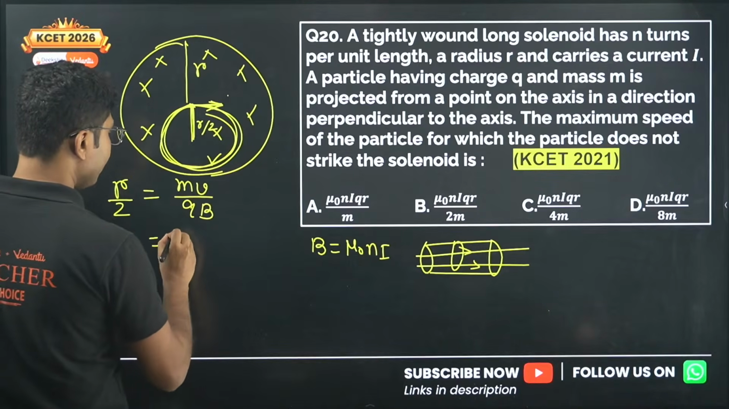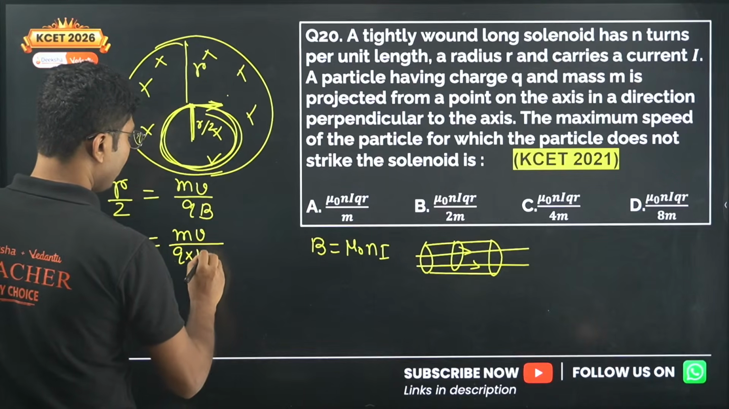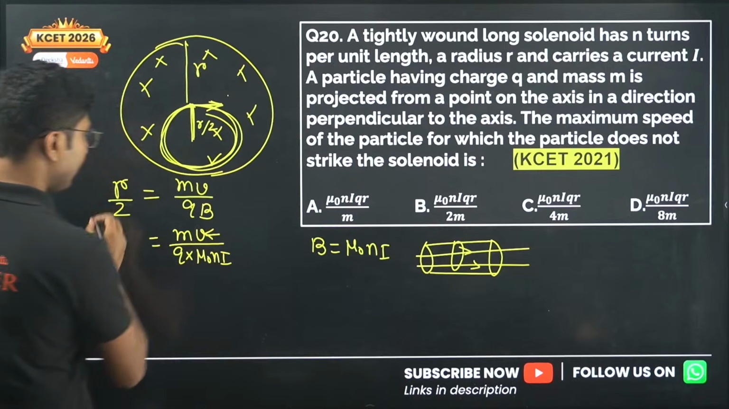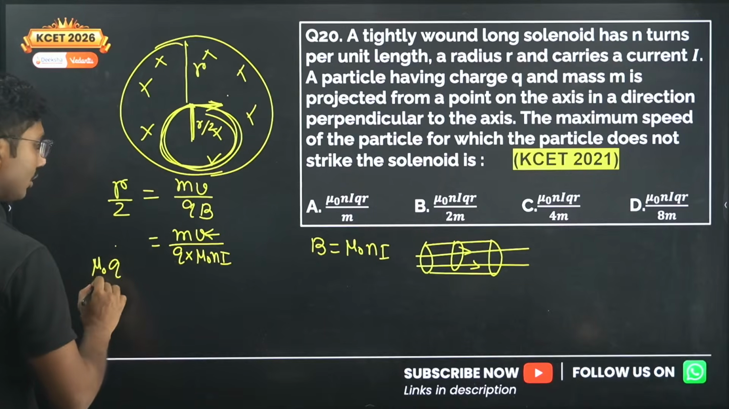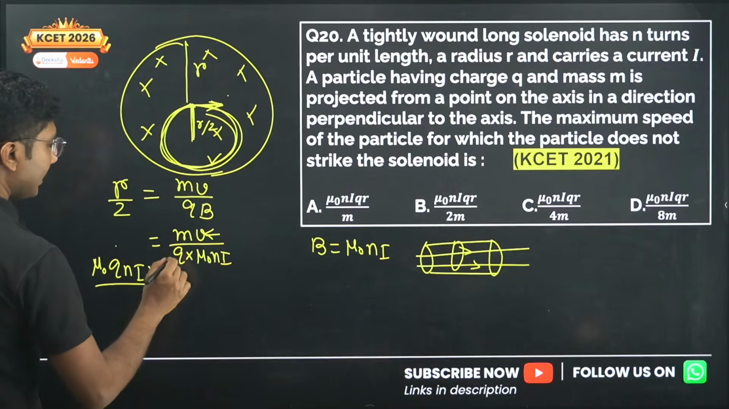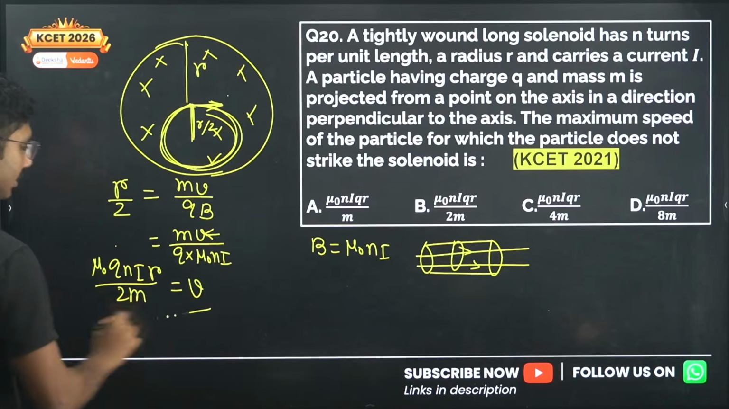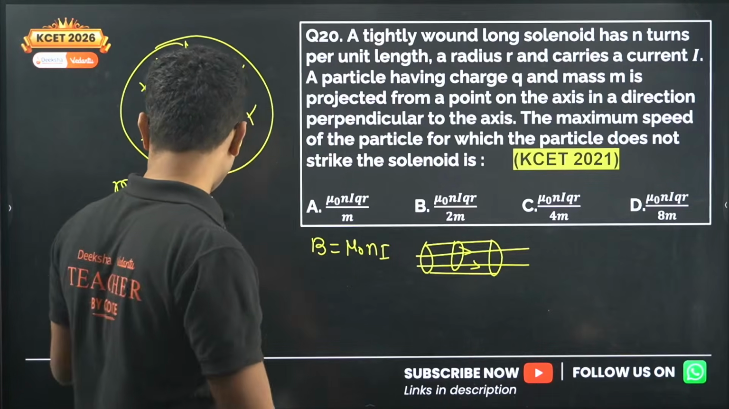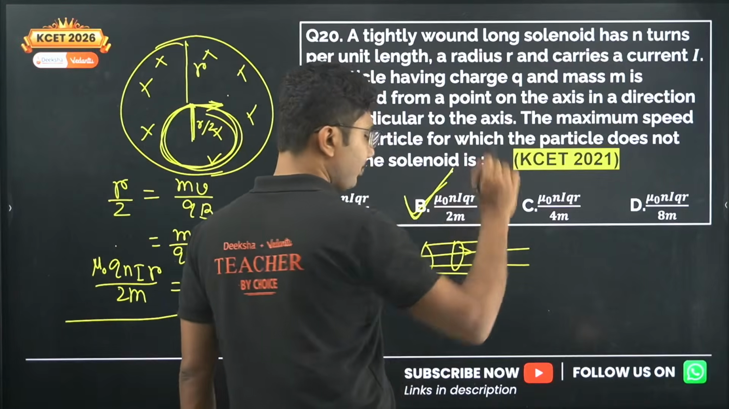So now put the values: mv by q into mu naught N i. We are trying to find the velocity v. So do the cross multiplication, we get mu naught q N i into r divided by 2m, and that is our velocity. Okay, so let's see the options. Mu naught N i q r divided by 2m. So definitely the correct answer is option B.